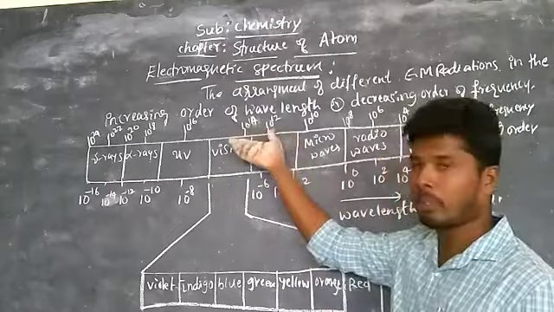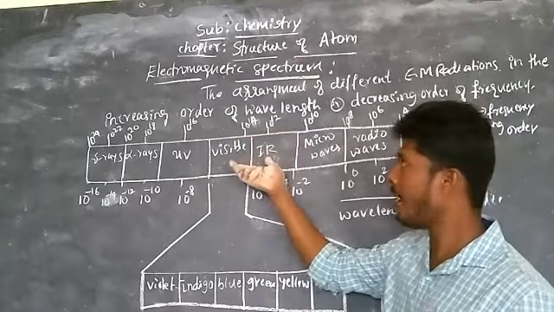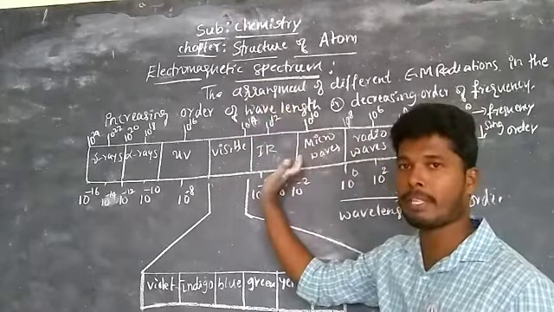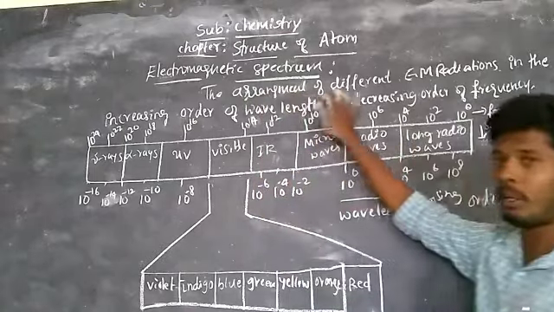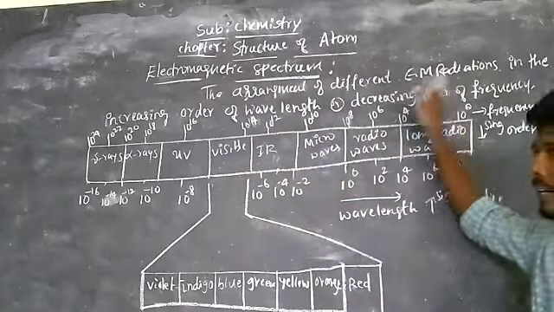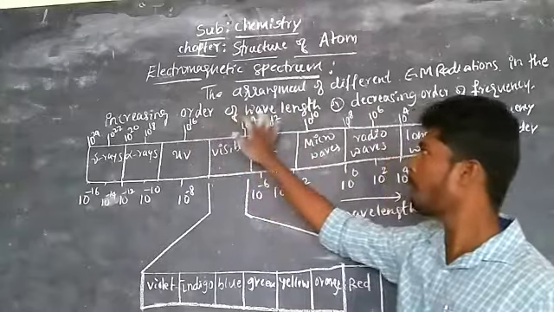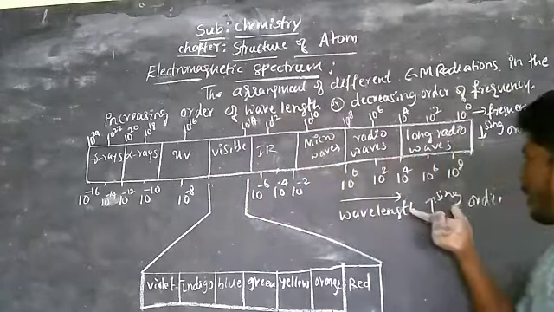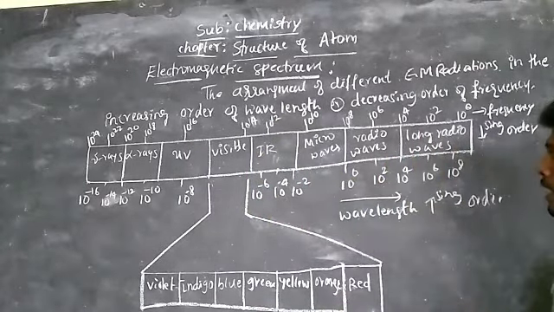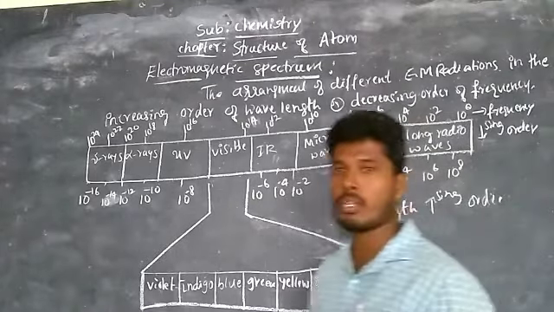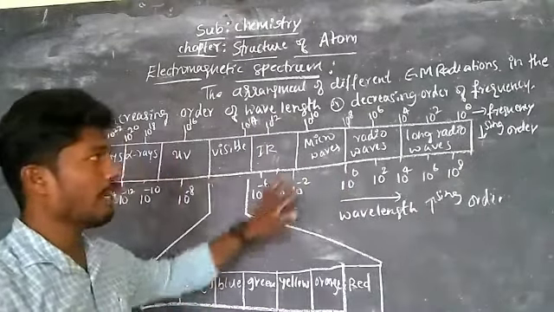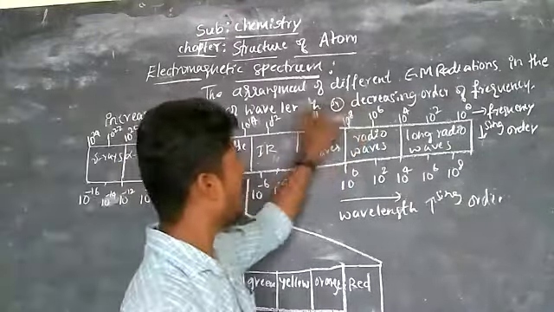The electromagnetic spectrum is defined as the arrangement of different electromagnetic radiations in the increasing order of their wavelength or decreasing order of their frequencies. So observe, it can be defined either as increasing order of wavelength or decreasing order of frequency.